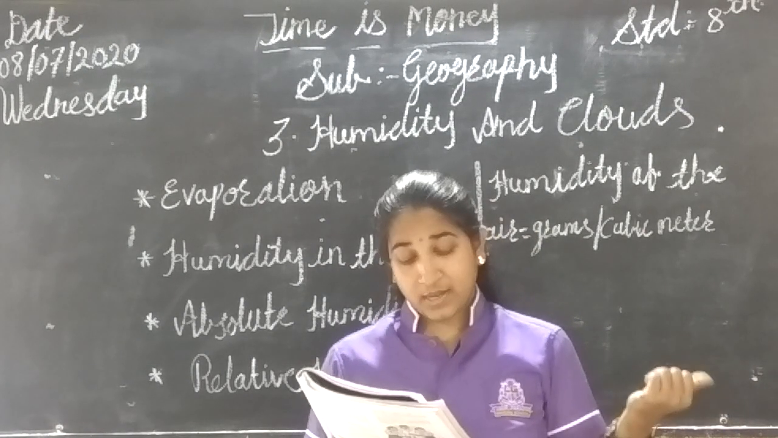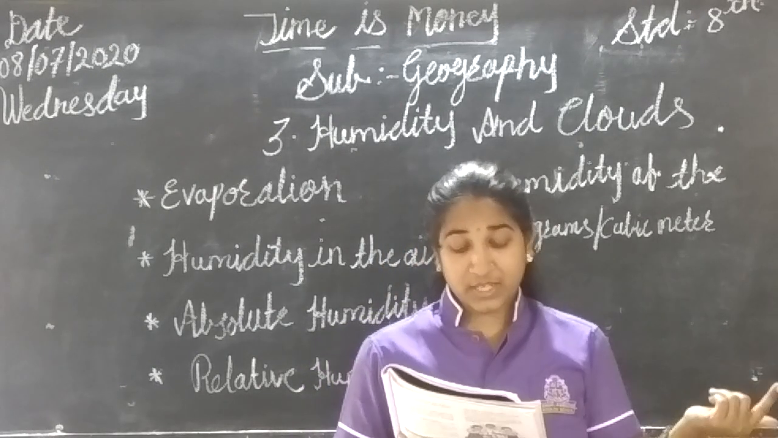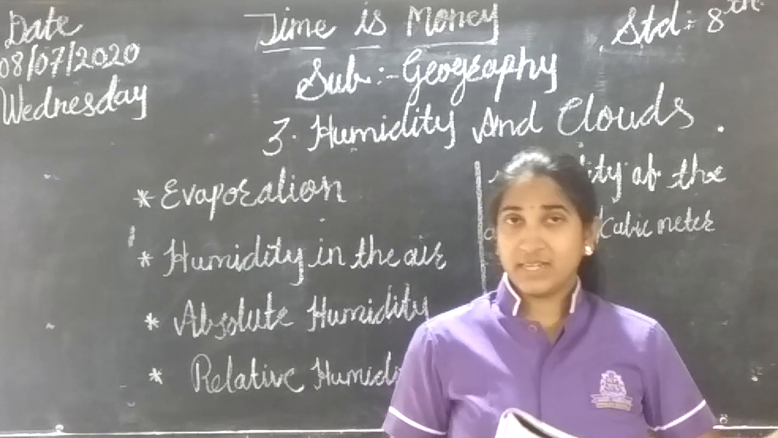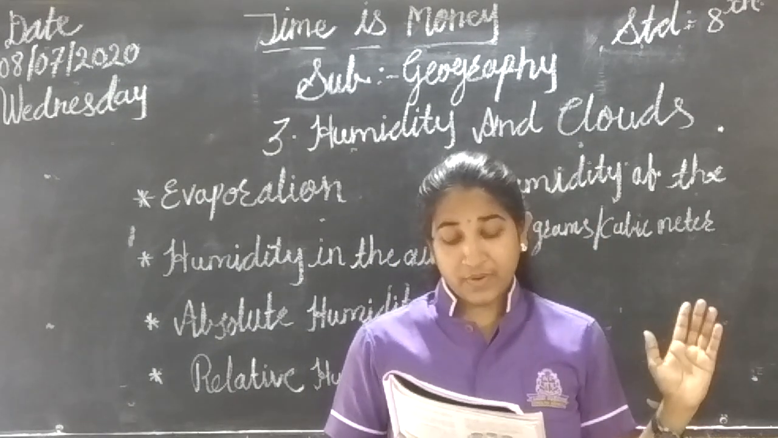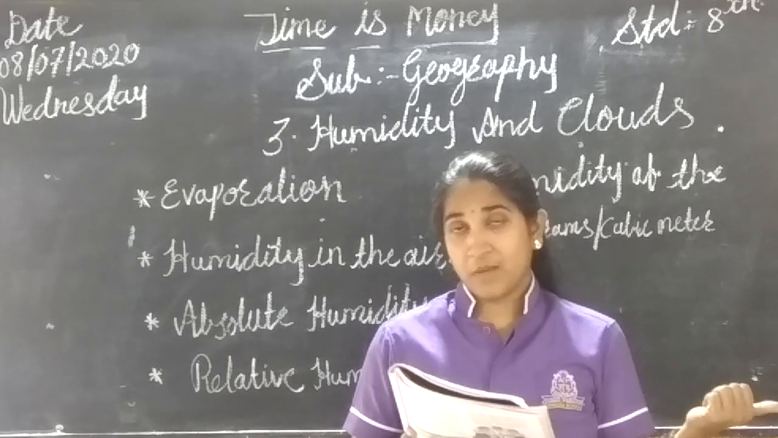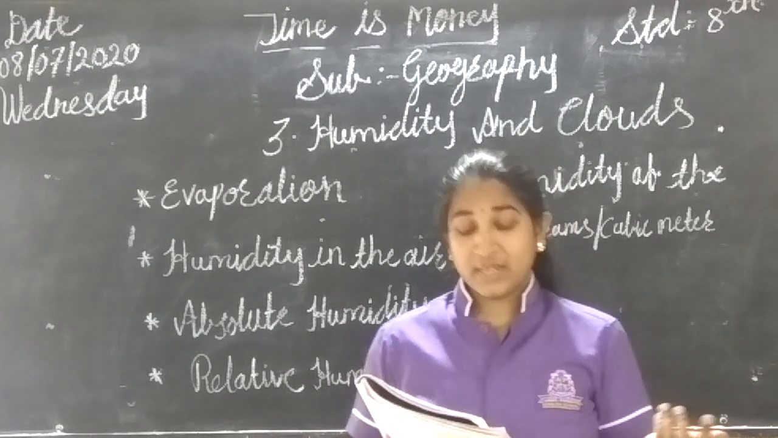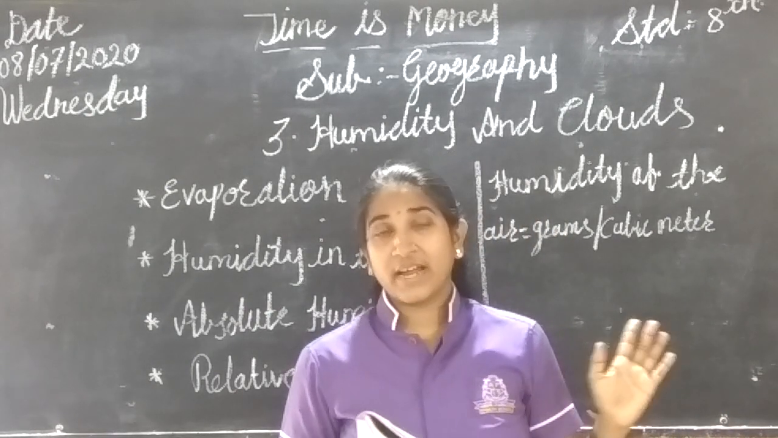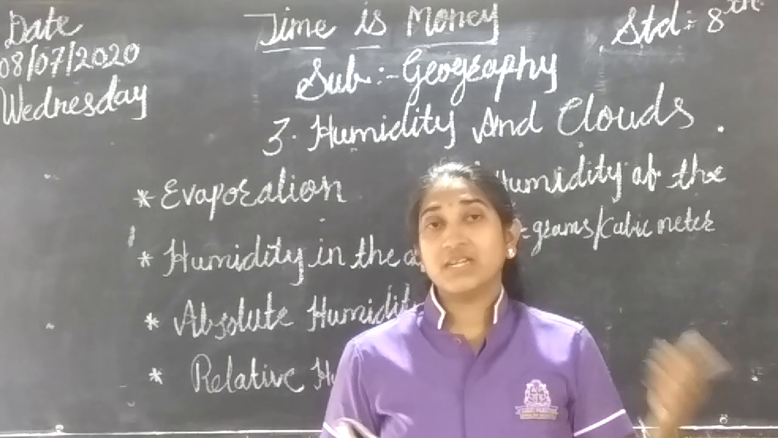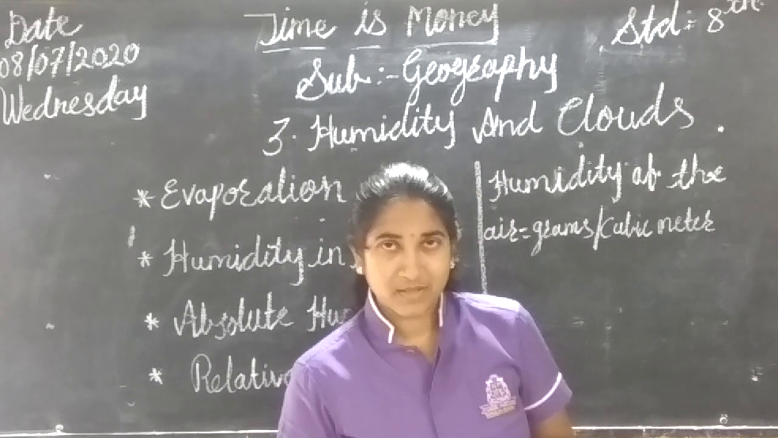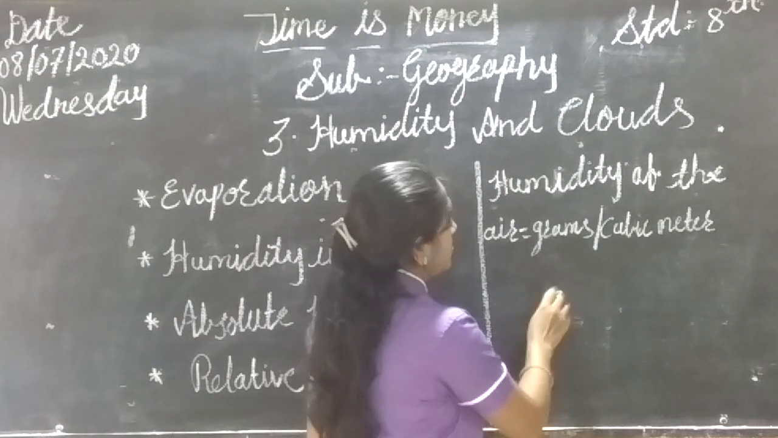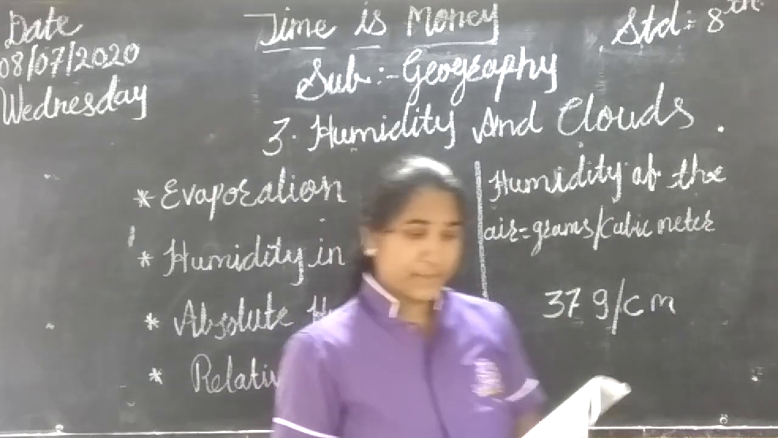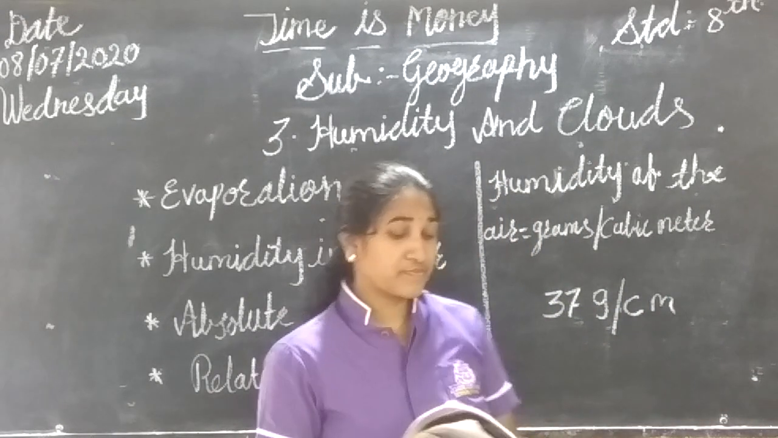If the humidity in the air at 30 degrees Celsius temperature is 37 grams per cubic meter, then the air is said to be saturated. That means the capacity is now over. That is the measurement, 37 grams per cubic meter. This is the saturation.